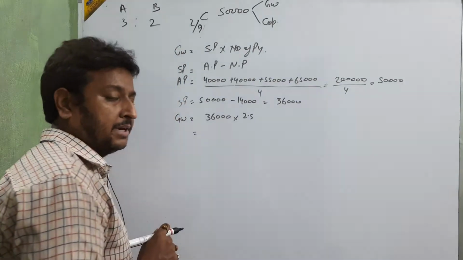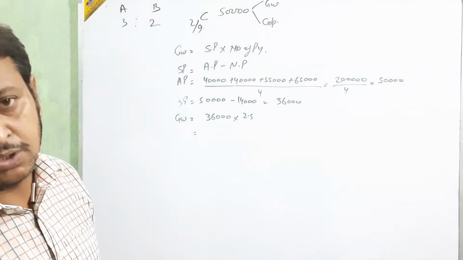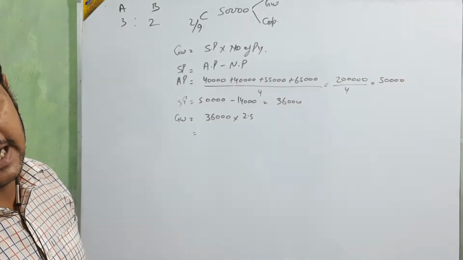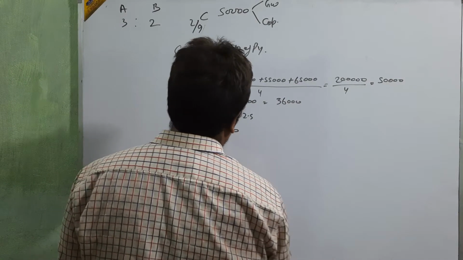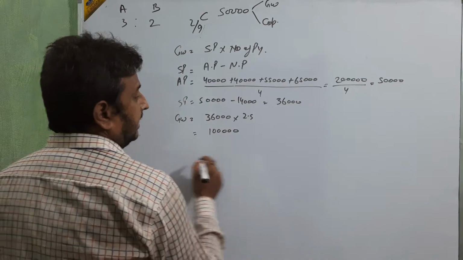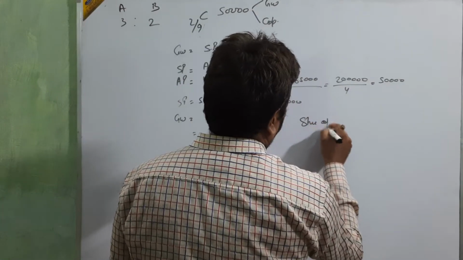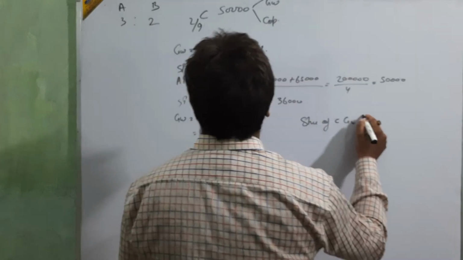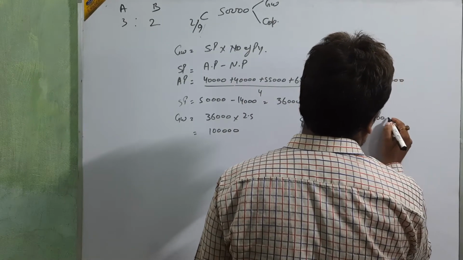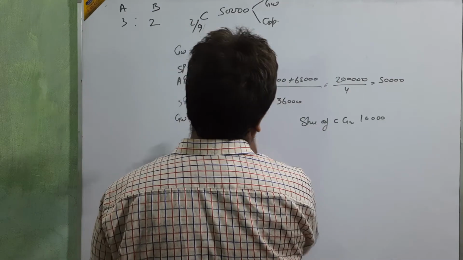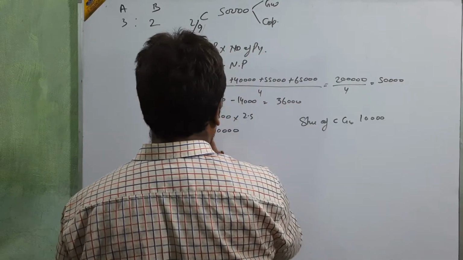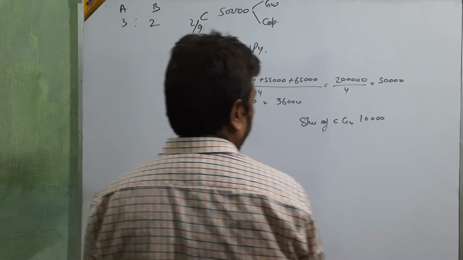Then what amount is coming? 36 into 2 is 72, and 18, which means 90,000. Sorry, goodwill is 90,000.